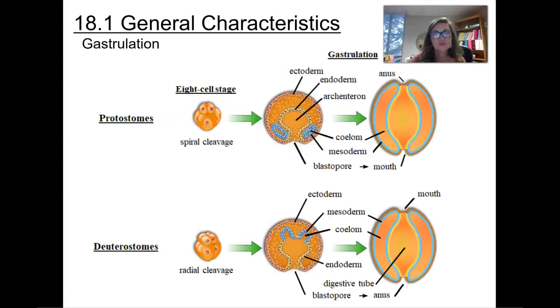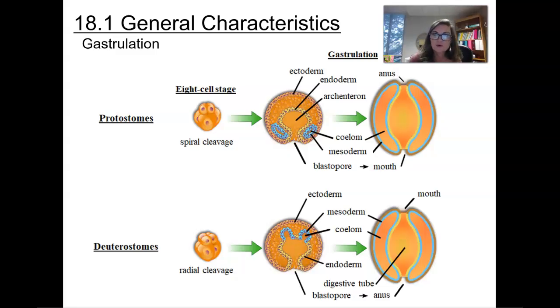So here's going to show the two different types of gastrulation in developing eukaryotic organisms. First are going to be the protostomes. The protostomes are going to start to develop mouth first, so they develop mouth to anus. The deuterostomes, which you're going to see at the bottom, are going to be the ones that develop anus first, or gut first. And so they develop from anus to the mouth.